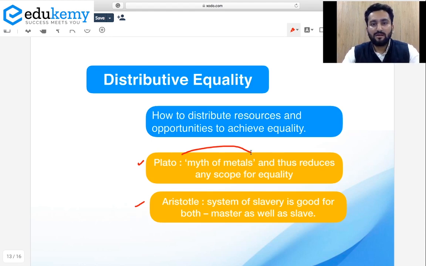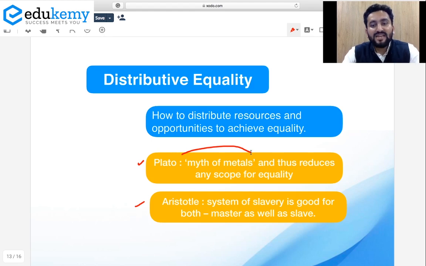They are perfect for the guardian class, soldiers. Then there are people of soul of bronze. They should be the producer class, who will work in production. So the kind of services and the kind of responsibilities entitled to these people should be based on their soul.